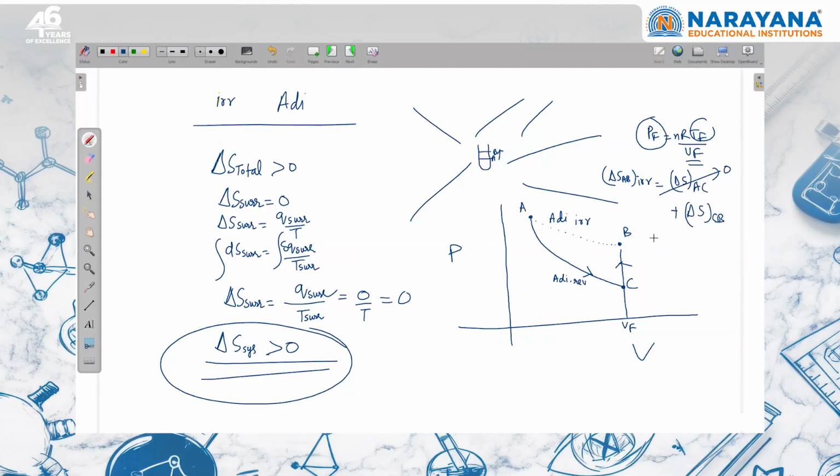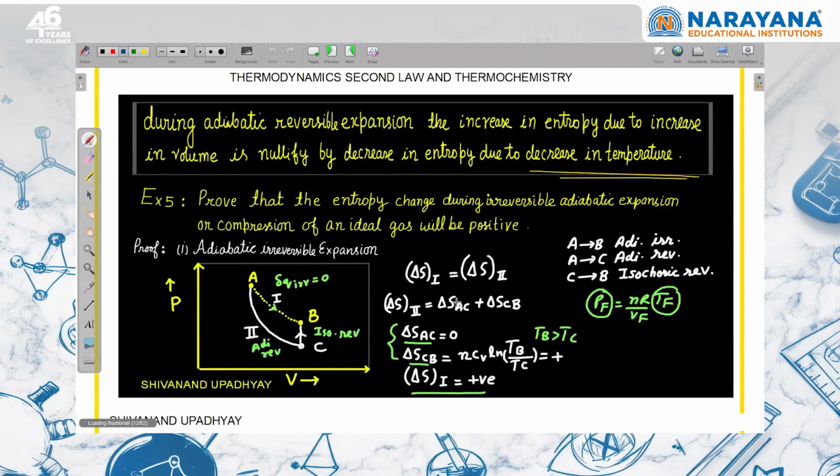This is an isochoric process. For isochoric process, this is an ideal gas. So entropy change is dq reversible upon T. dq is nCv dT upon T. If you integrate, you will get nCv ln T2 upon T1. So Tb upon Tc. Since Tb is greater than Tc, we can say that the entropy change of the ideal gas in this adiabatic irreversible process is going to be positive. This value is going to be positive, right? So here we have proved the same thing, right?